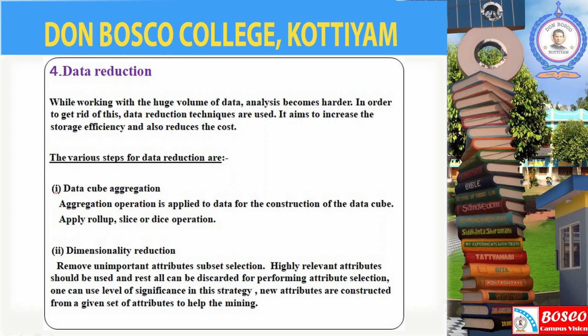The steps in data reduction are data cube aggregation, dimensionality reduction, numerosity reduction, discretization, and data compression. In data cube aggregation, the aggregation operation is applied to data for the construction of the data cube. We can apply roll-up, slice, or dice operation.